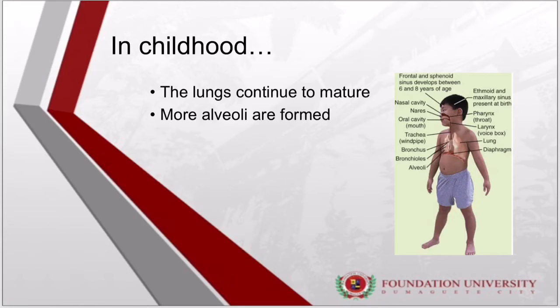The lungs continue to mature throughout childhood, and during this maturing, more alveoli are formed until young adulthood. But in smokers who began smoking in their early teens, the additional alveoli are lost and the lungs don't complete their maturing.